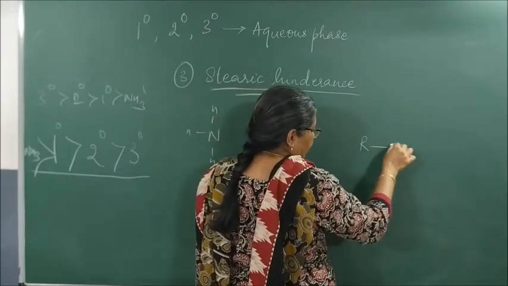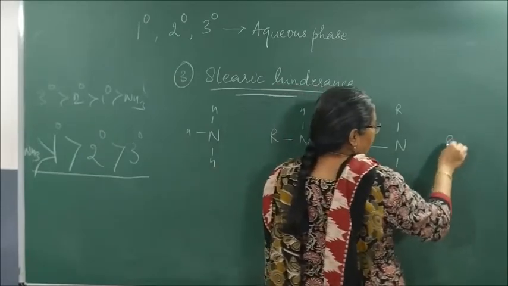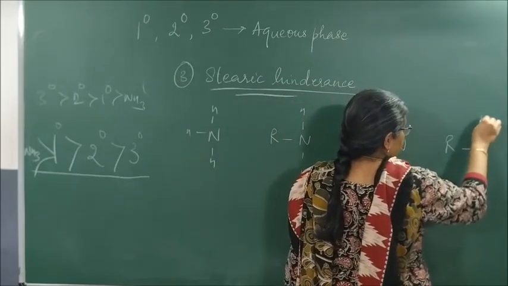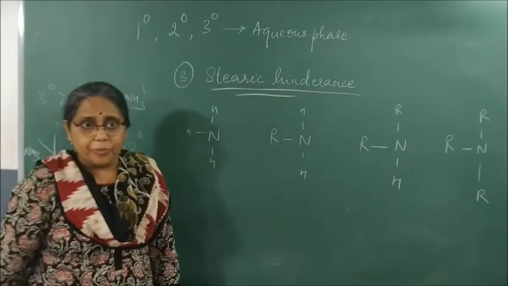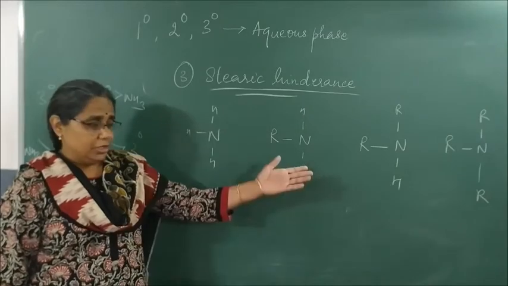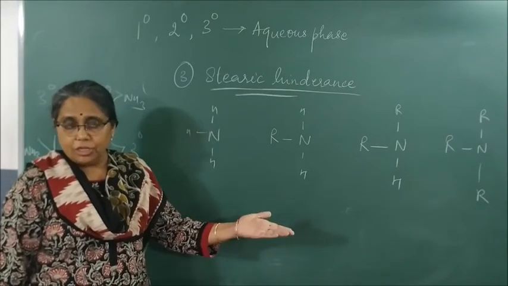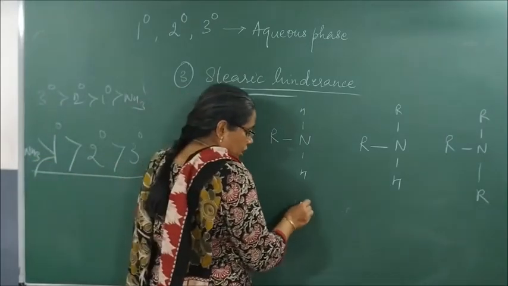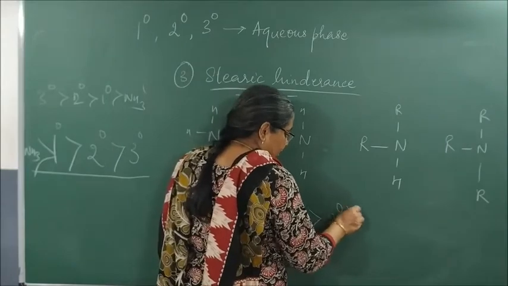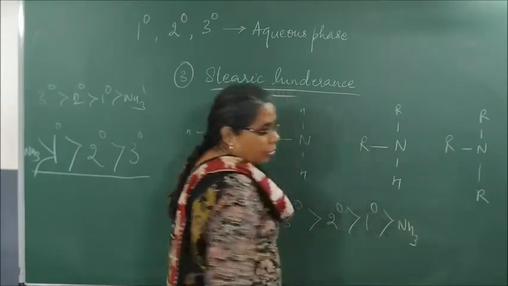Then R2NH. Then R3N. Where is there more alkyl group present? Tertiary. So which will show maximum steric hindrance? Tertiary. So according to steric hindrance, the order is tertiary, greater than secondary, greater than primary, greater than ammonia.